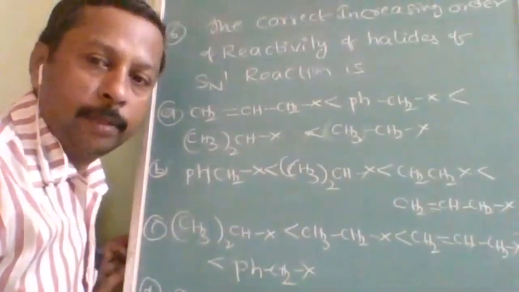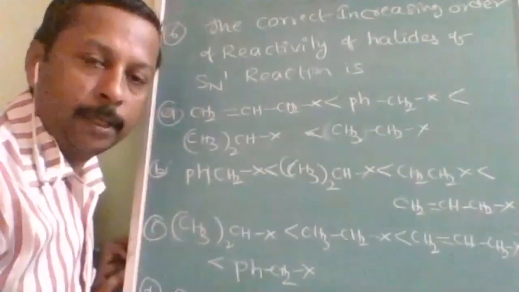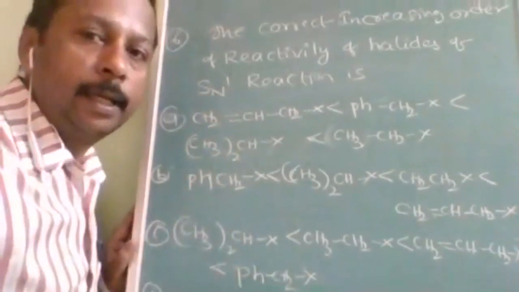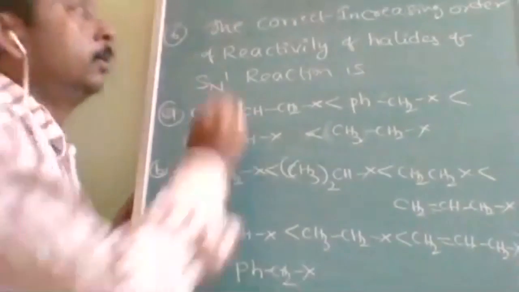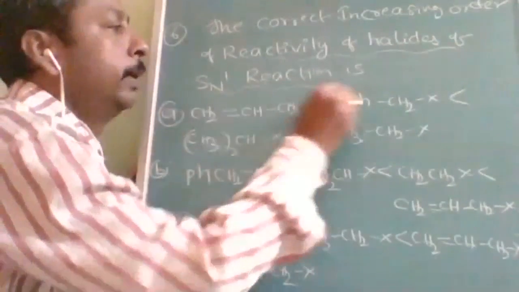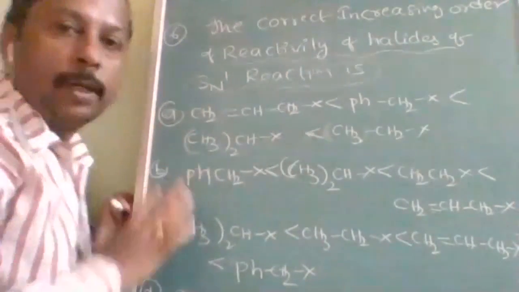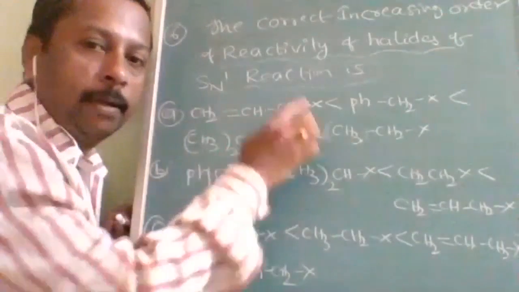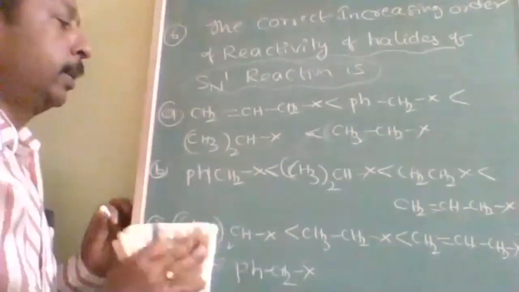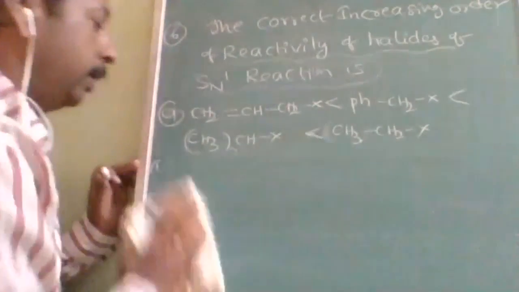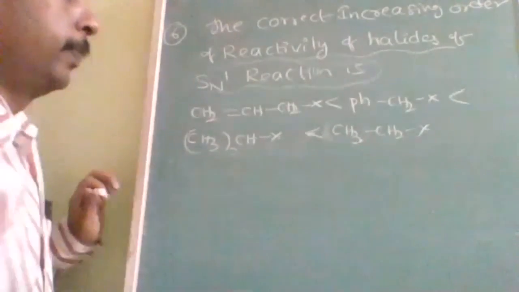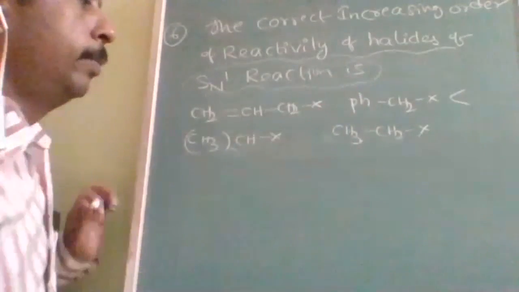Okay. Now slowly we are increasing the level. So this question is based upon the reaction mechanism. The correct increasing order of reactivity of halides in SN1 reaction. Okay, so you should try to write it; all options will be combinations of these only. So otherwise, what I will do, these options were given, better I will give them to you as four compounds, so you can arrange them. These are the four of them and you should be able to arrange them.